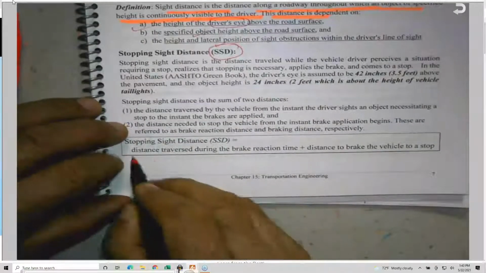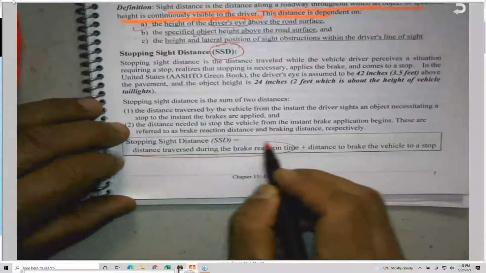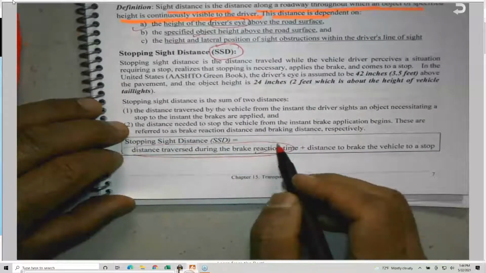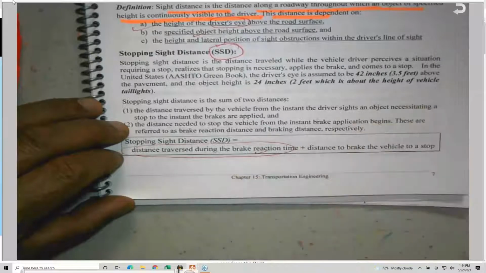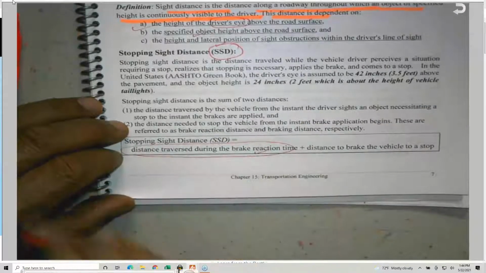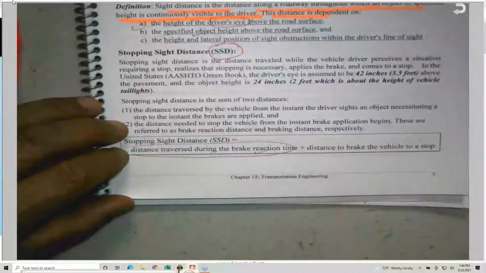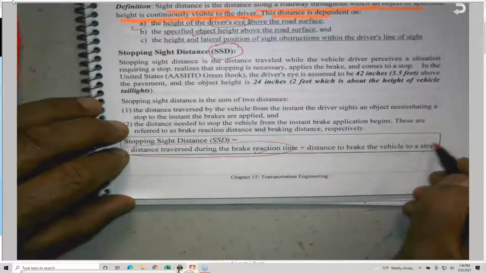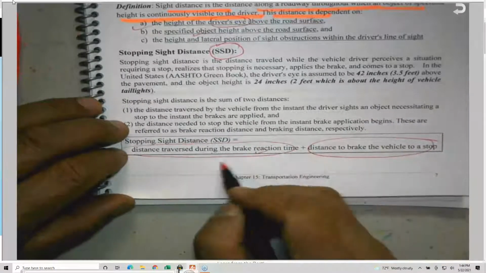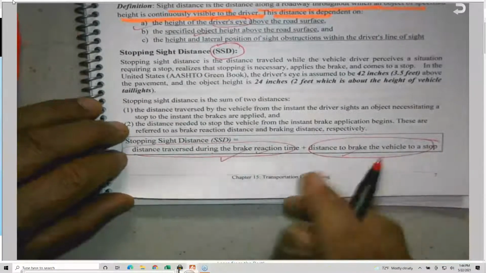The first is the distance traveled during the brake reaction, because the moment I see an object, I will take my foot from the gas and put it on the brake. It's called reaction time. And the moment I hit the brake, the car will travel a distance to stop.